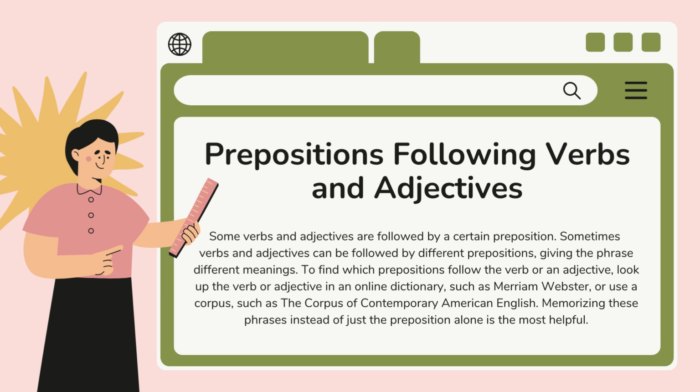There are some online dictionaries that I consider really good. One of my favorites, or well, maybe the favorite, is the Merriam-Webster. Or you can use a corpus like the Corpus of Contemporary American English. Memorizing these phrases instead of just the preposition alone is the most helpful.